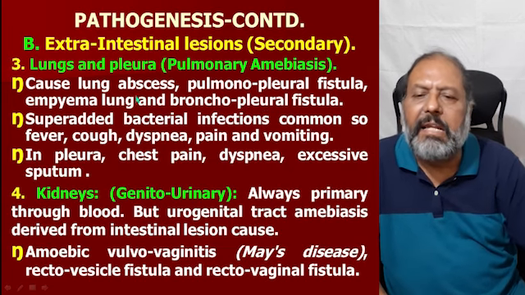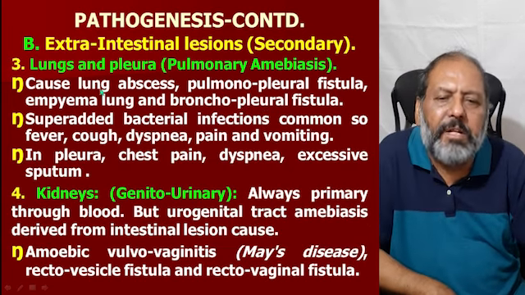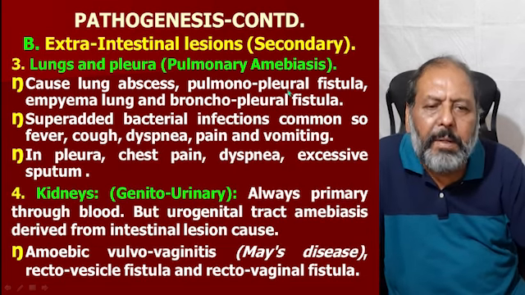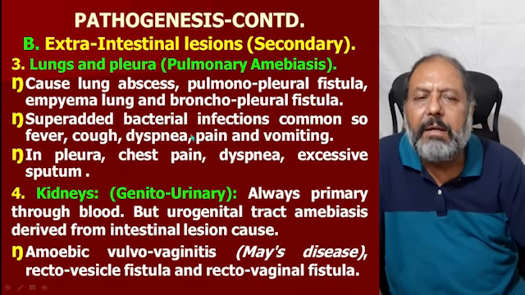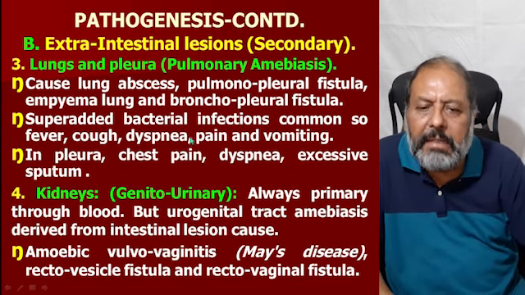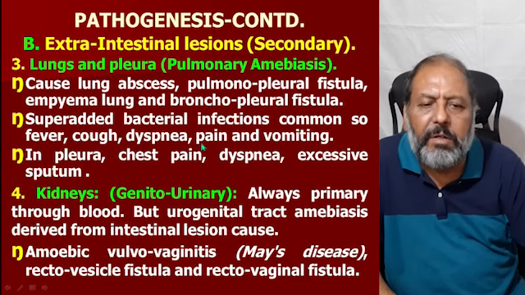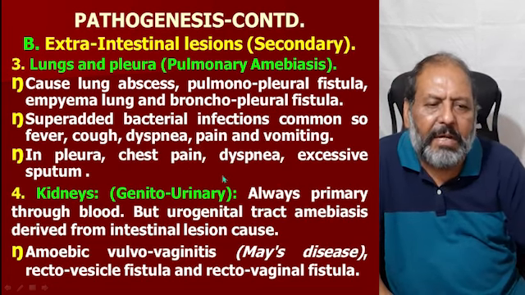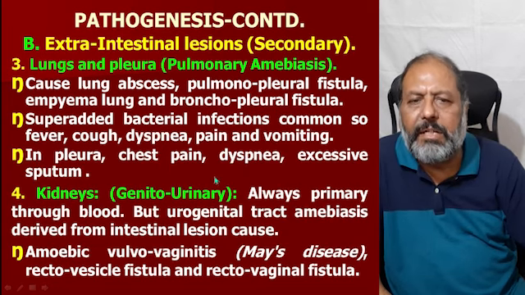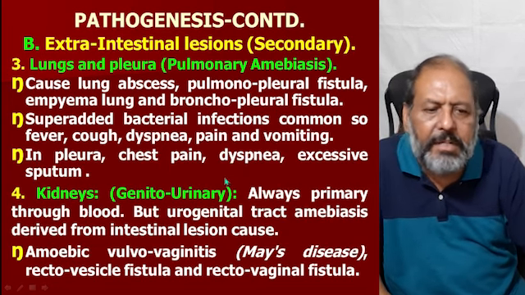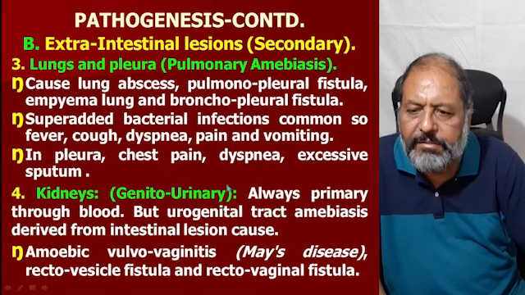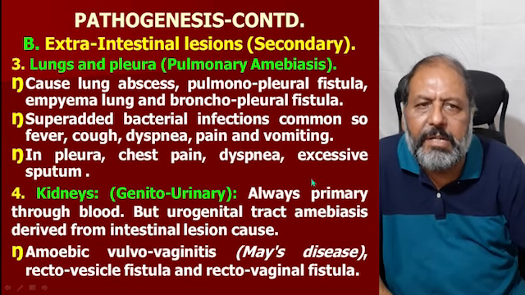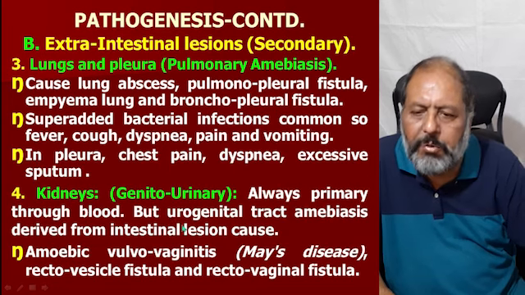Now, the lungs and pulmonary amebiasis cause lung abscess, pulmono-pleural fistula, empyema, and broncho-pleural fistula. There could be superadded bacterial infections, which are common, so there is fever, cough, dyspnea, pain, and vomiting. In pleural involvement, there is chest pain, dyspnea, and excessive sputum.